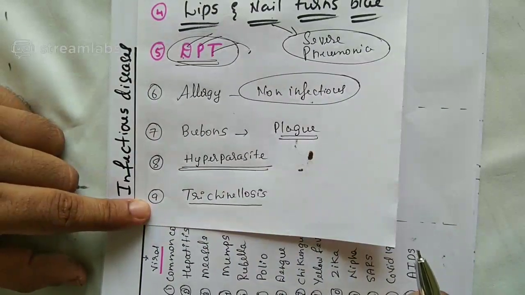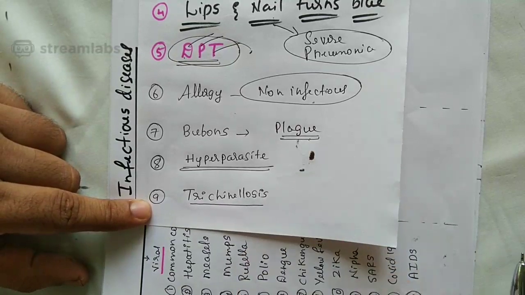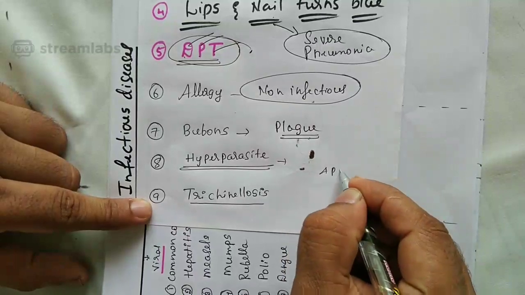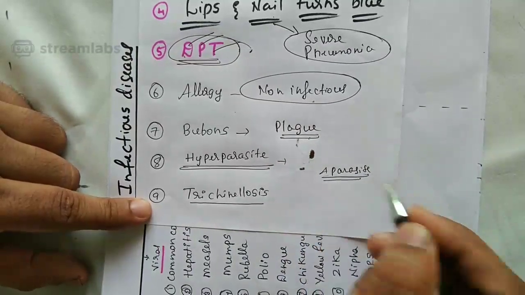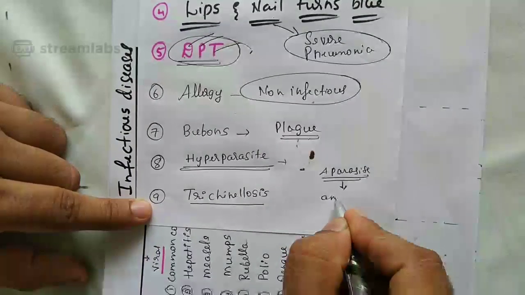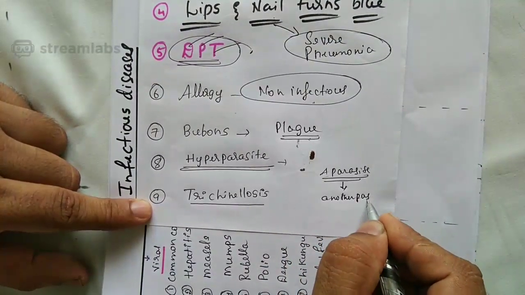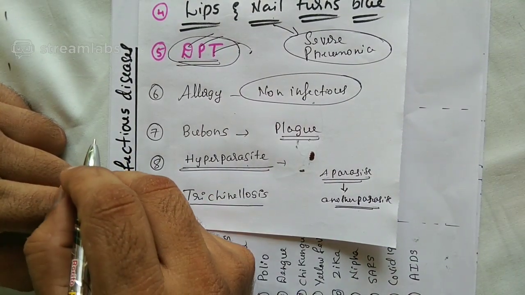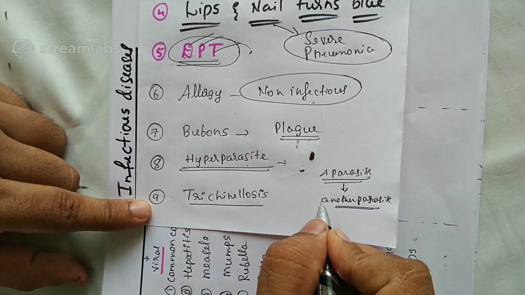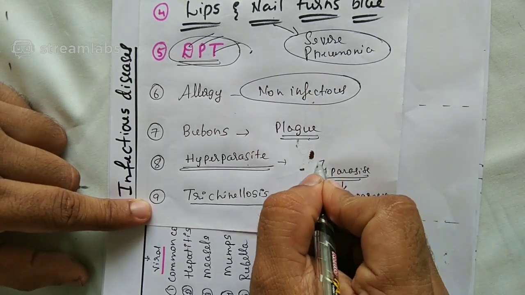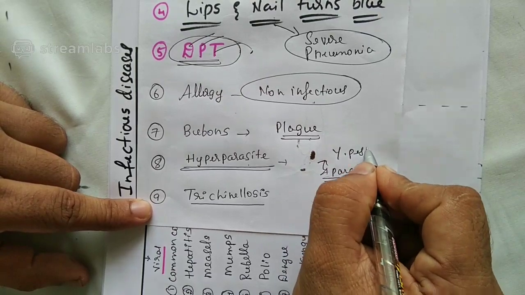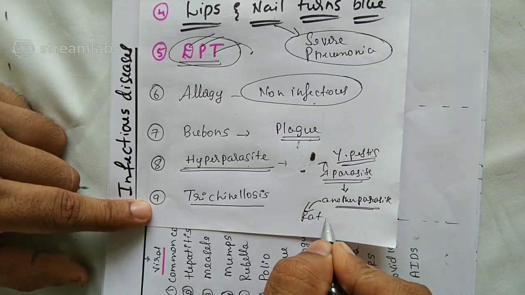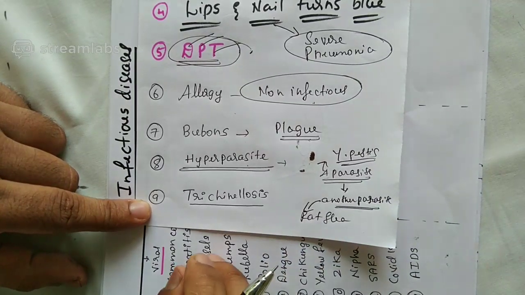Hyperparasite. Where we discussed this word called hyperparasite. What is a hyperparasite? A parasite present in the body of another parasite. That means I can tell it's a parasite of another parasite. That is called a hyperparasite. How was it? A parasite called Yersinia pestis, which causes plague, is found in another parasite called the rat flea, Xenopsylla. So, hyperparasite.